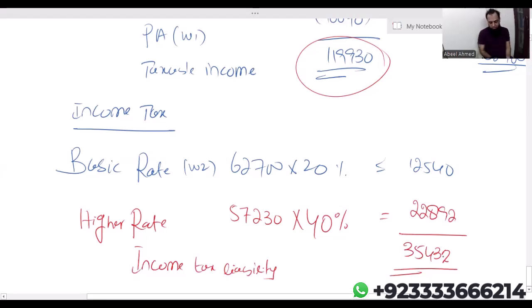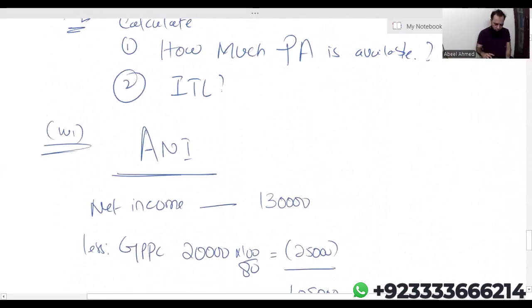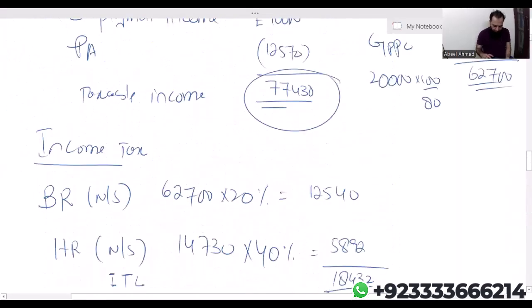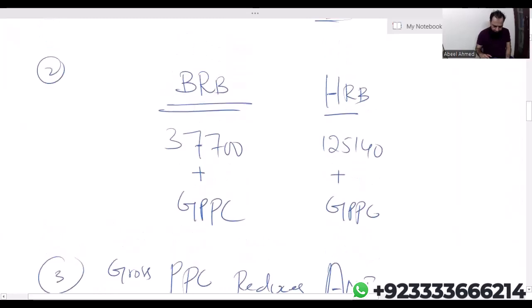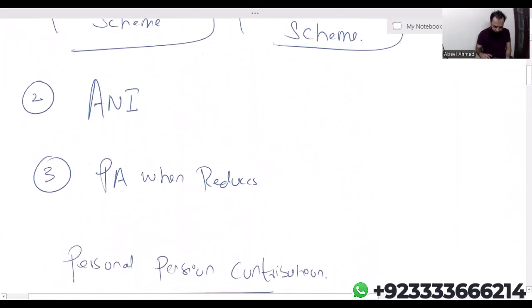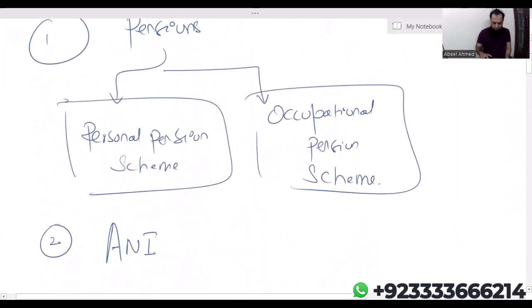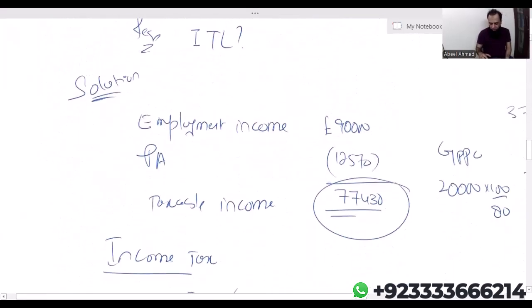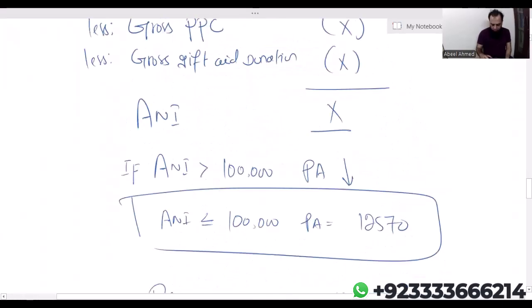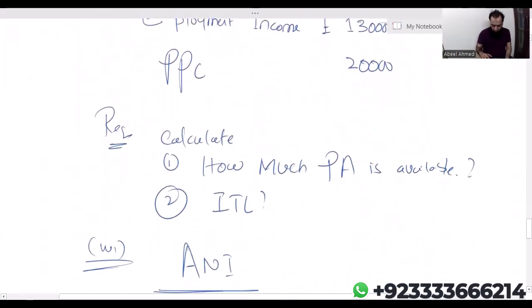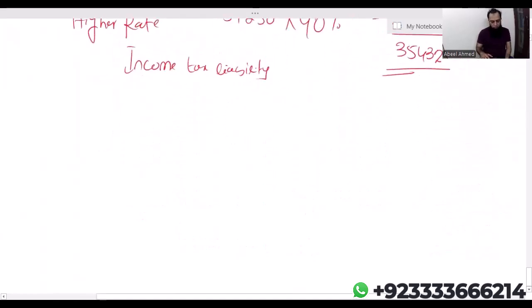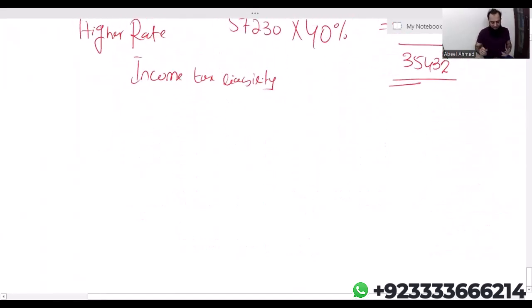So we have discussed this pension, ANI, when personal allowance reduces. We have also discussed when in fact personal allowance becomes zero. Now let me introduce one more rule, very important. That will be the last rule of today's lecture, that is marriage allowance.